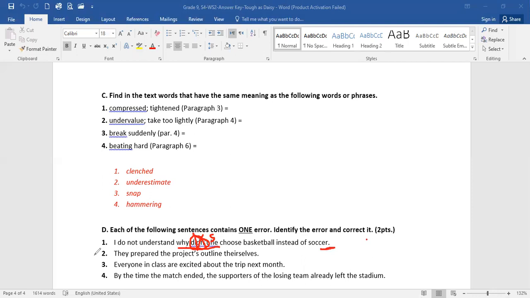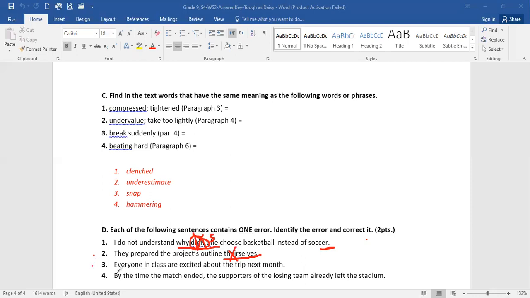Number two, they prepared the project outline themselves. Reflexive pronouns. We do not have a reflexive pronoun called theirselves. We have himself, herself, themself or themselves, itself. Theirselves doesn't exist. So it's themselves.